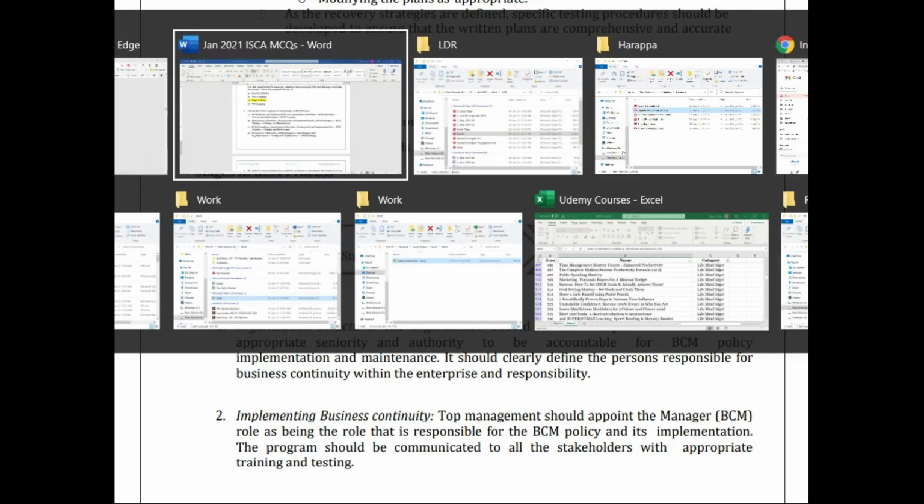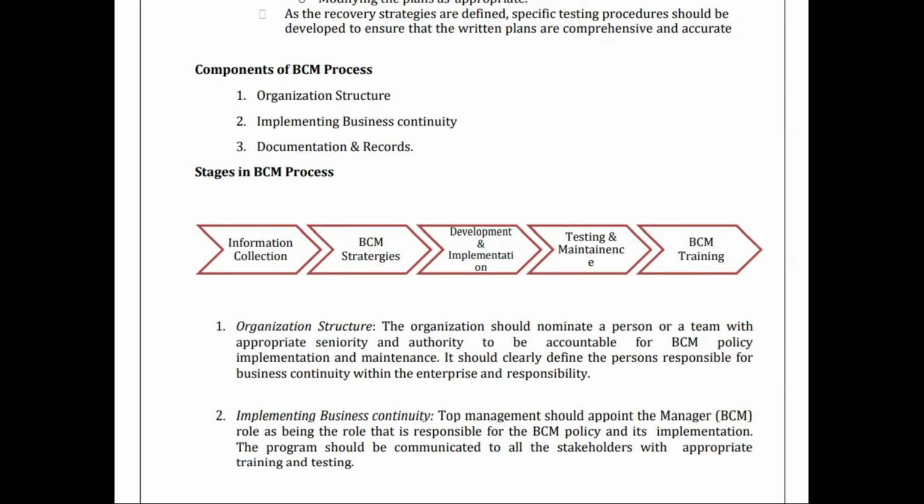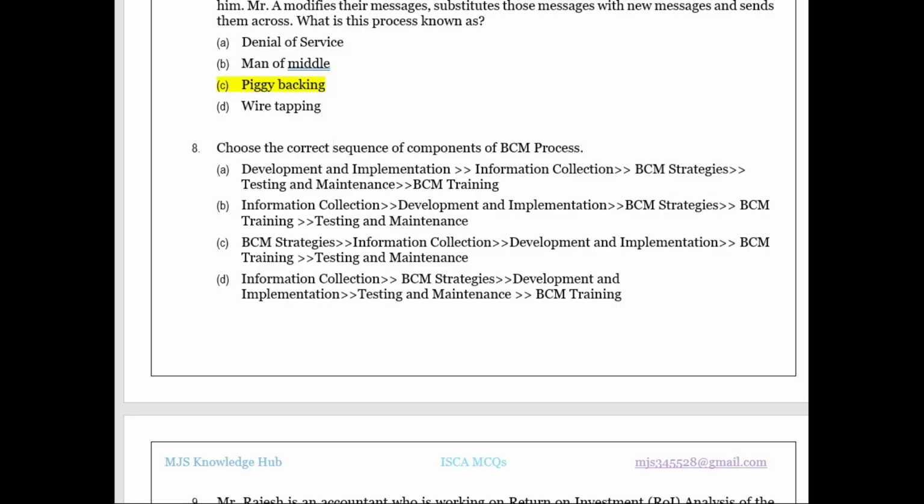But just see the question given by the ICAI. It has given a sequence and is asking to align them correctly for the BCM process. So the question should actually be framed as stages in BCM process. But okay, depending upon the question, seeing the options, we can remember that we need to align it in a proper way.